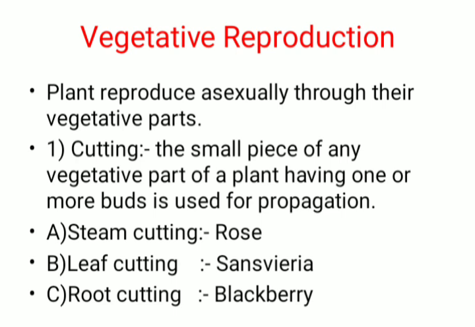The various methods are as follows, like cutting. In this, a small piece of any vegetative part of a plant having one or more buds is used for propagation. It is divided into three subparts: stem cutting, leaf cutting, and root cutting. Example of stem cutting is the rose, leaf cutting example is sansevieria, and root cutting example is blackberry.